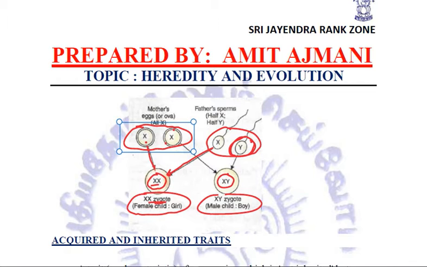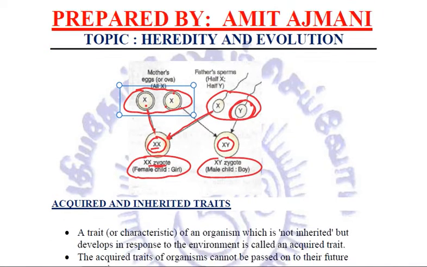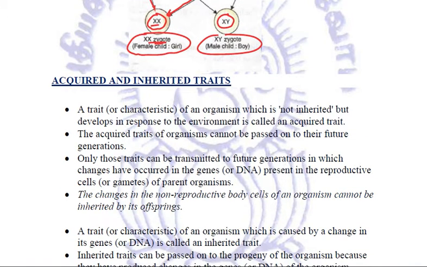Clear? Now let us talk about inherited and acquired traits or characteristics. What are these? Let us try to understand them individually. Firstly, talking about the acquired traits. These are the traits or characteristics of an organism which are not inherited from his or her parents, but are developed in response to the environment. These are called acquired traits.